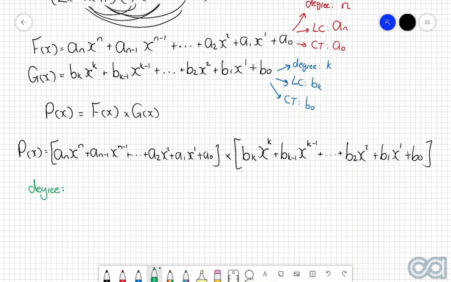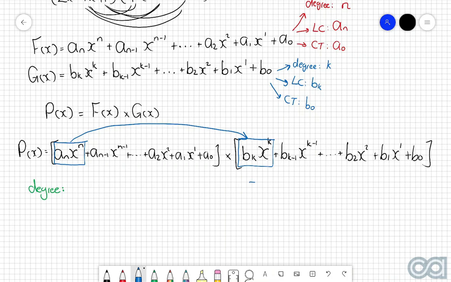Now, what we need to remember is that the degree is officially defined as the highest power of x within the polynomial. And what we defined previously is that n is the highest power of f of x, and that k is the highest power of g of x. So when we use the distribution law on these two polynomials, the multiplication that is going to result in the highest power of x is when we multiply this term by this term.